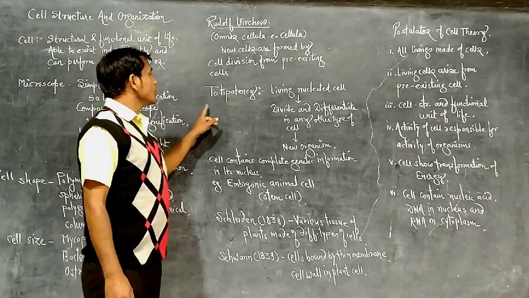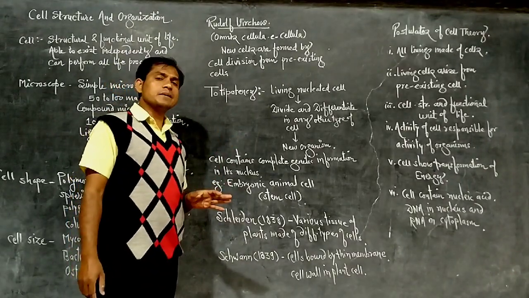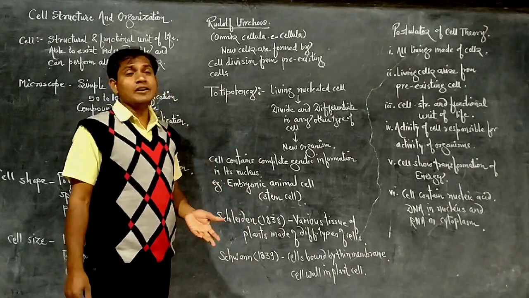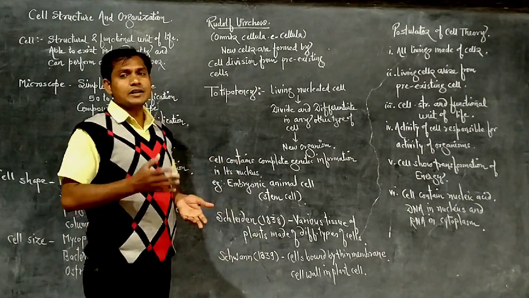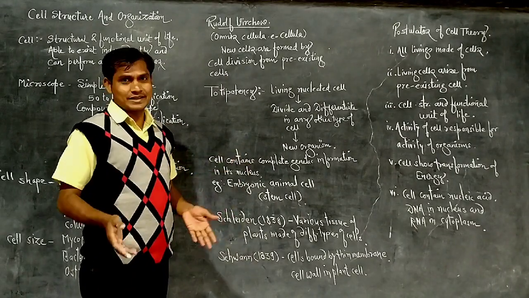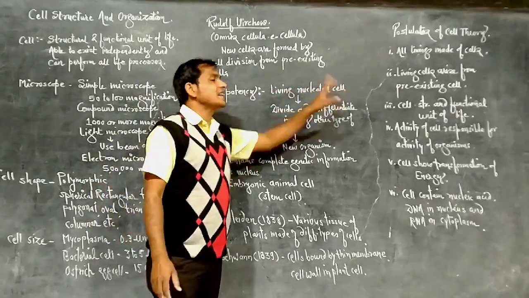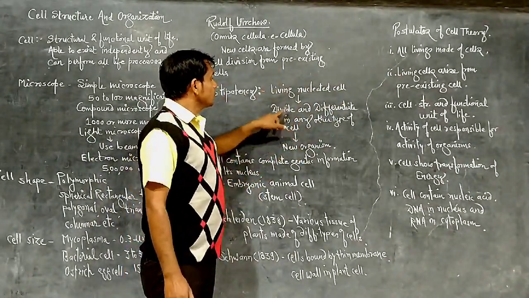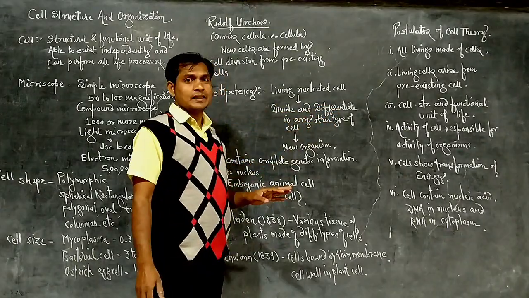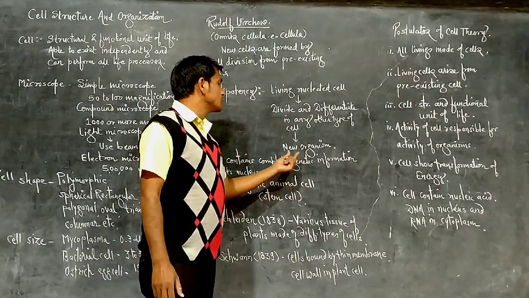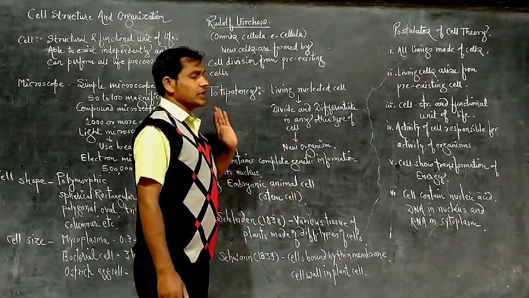Next is totipotency. Totipotency is the ability of a cell by which the cell can divide and differentiate and form any other type of cell. And when it produces any other type of cells, ultimately it leads to the formation of a new organism. So that property of a cell is totipotency. A living nucleated cell has the property to divide and differentiate into any other type of cell, and ultimately leads to the formation of new organisms.